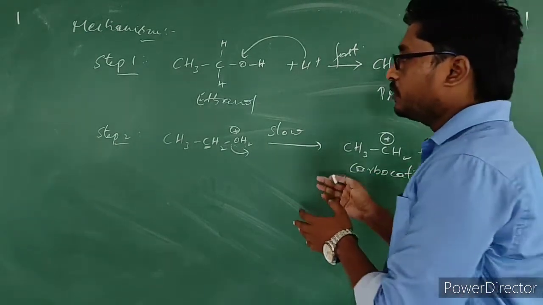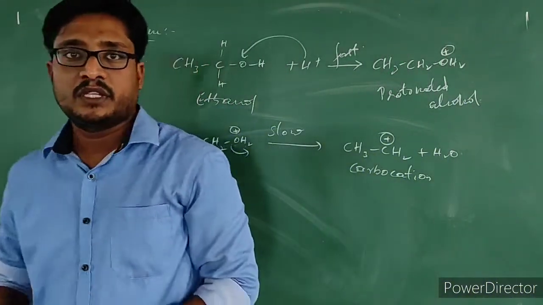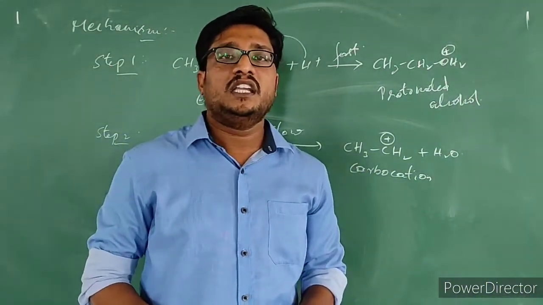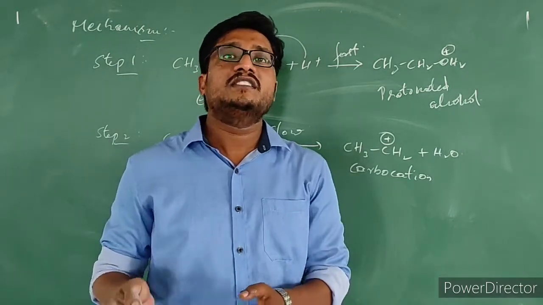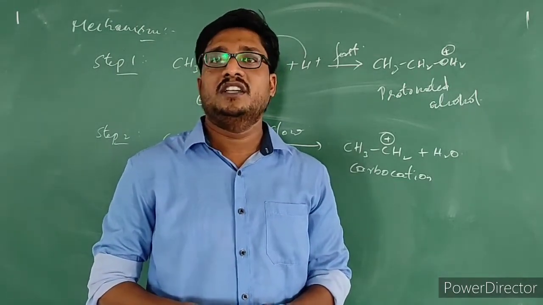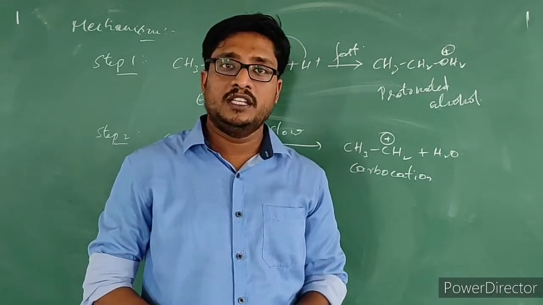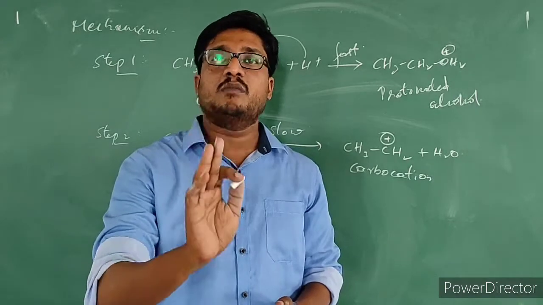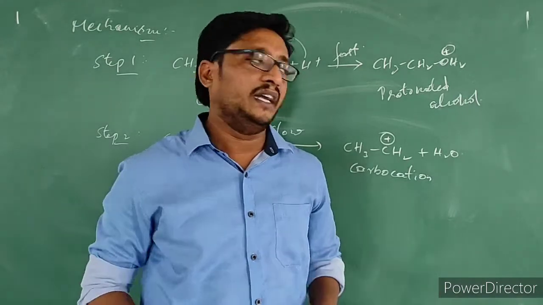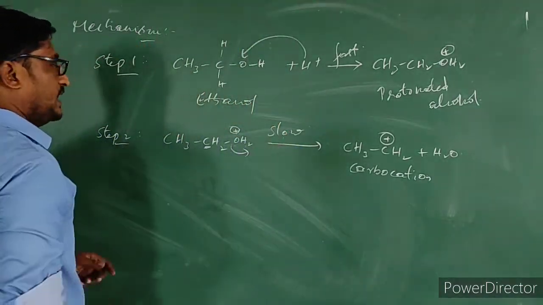An objective question can be asked based on this also. How will they ask us? In dehydration of alcohol, which of the following is the rate determining step, they will ask us. Formation of carbocation from the protonated alcohol is the rate determining step. Please keep this in mind. This is a slow reaction.